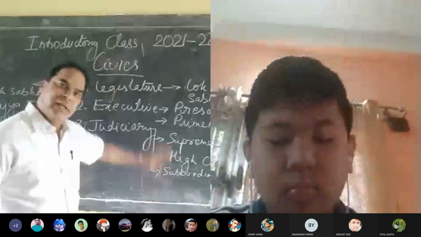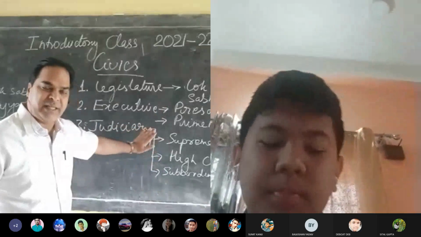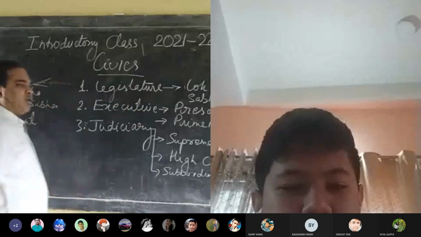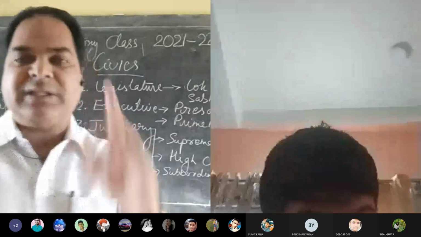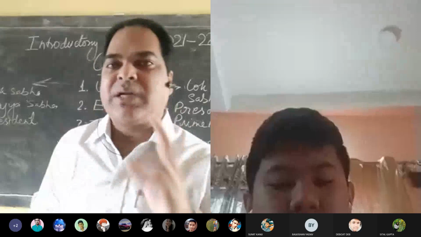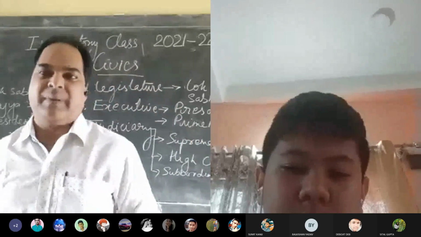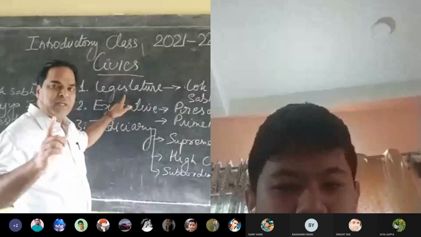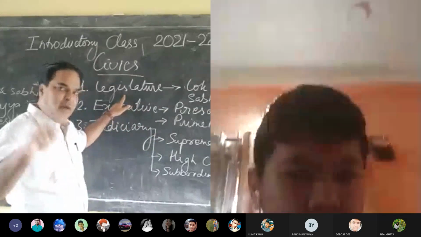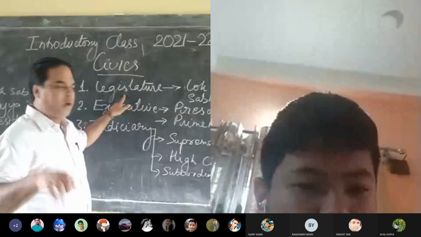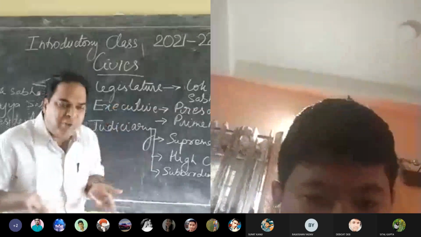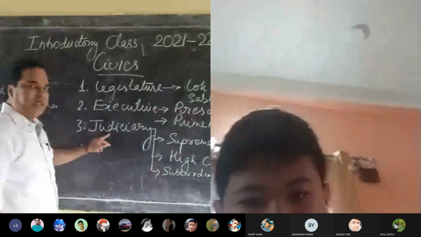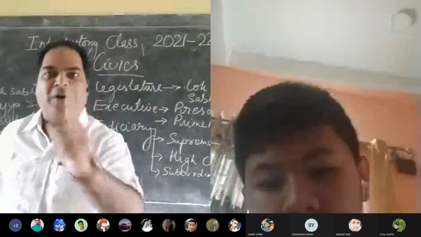Now forget about all these things. This is just for your knowledge. These are the things we are going to study this whole year. Okay. So now we are talking about legislature. When we talk about legislature, the first thing we must understand is what the three constituents of the parliament are. Legislature means parliament. One more thing. What is the function of legislature? Legislature makes laws, executive executes or implements those laws made by legislature, and judiciary punishes those who violate the law.